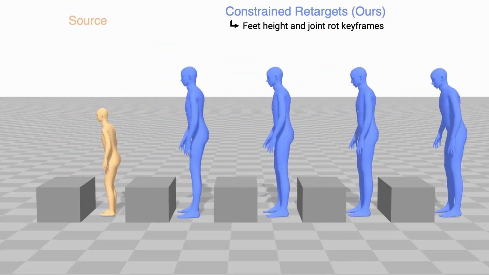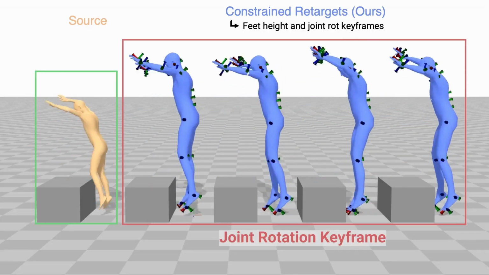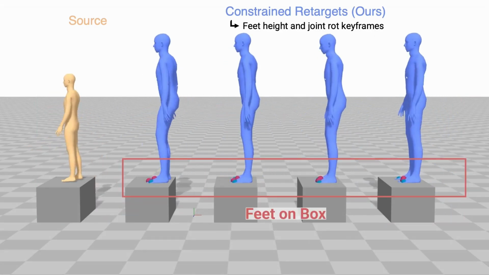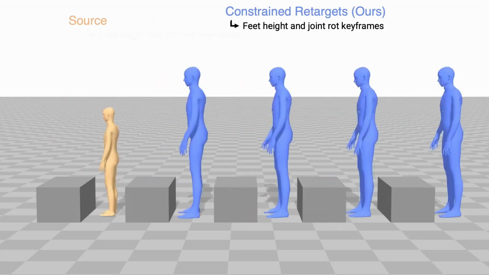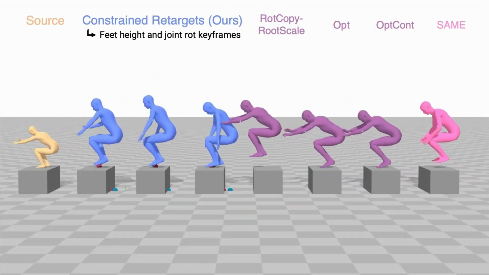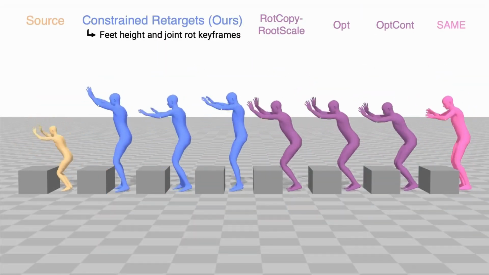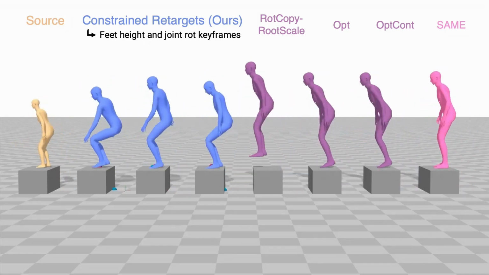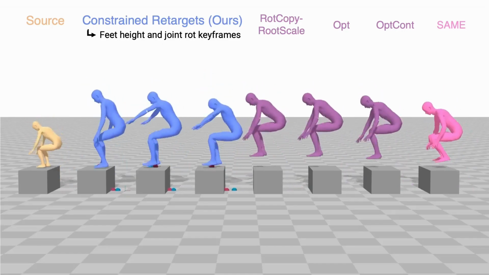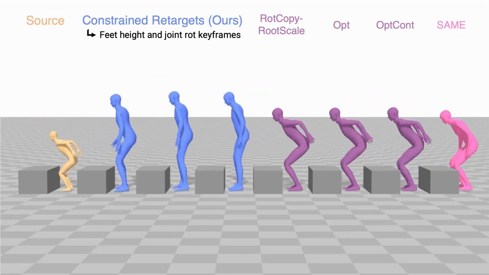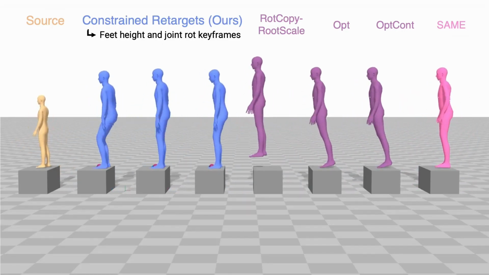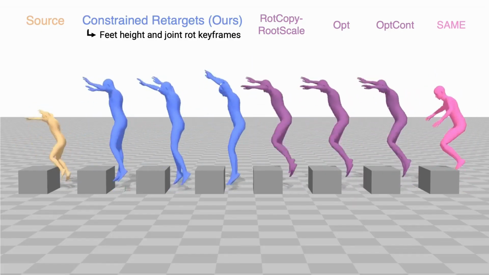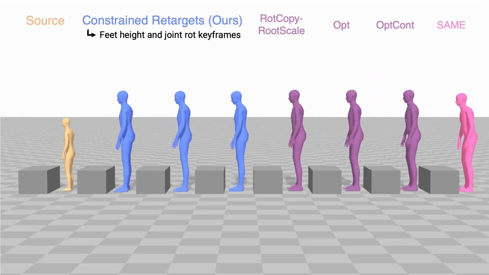In this example, full-body joint keyframes constrain the poses to match the source motion, and the height of the feet are constrained to stay on the box. Compared to baselines, rotation copying outputs incorrect root translations that float above the box. Optimization-based methods ensure the motion follows the constraints, but it can lead to jerky and implausible motions due to the lack of a motion prior. Lastly, SAME tends to lack details from the source motion and is not directable, so users can't use constraints to refine and improve the outputs.